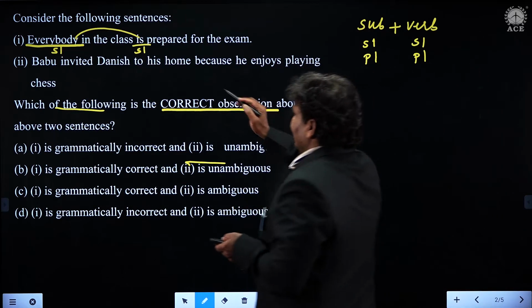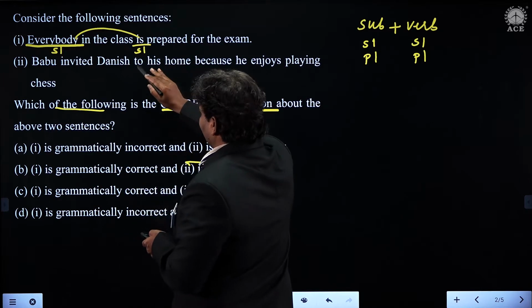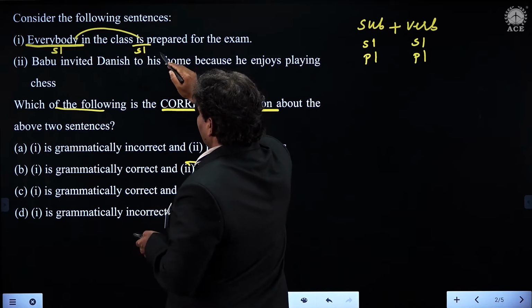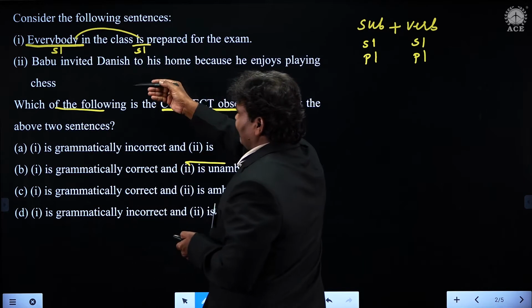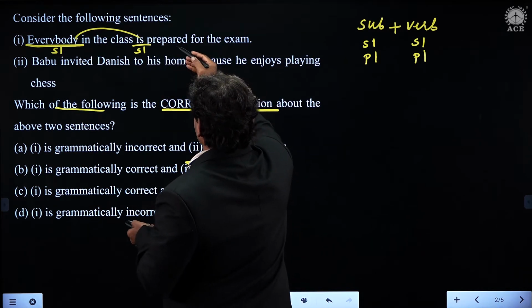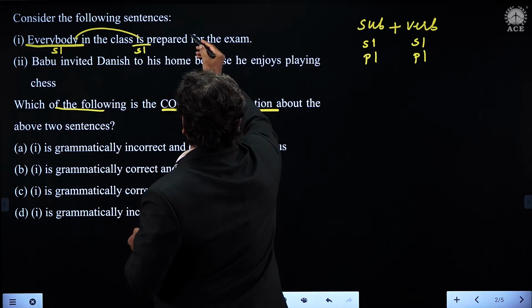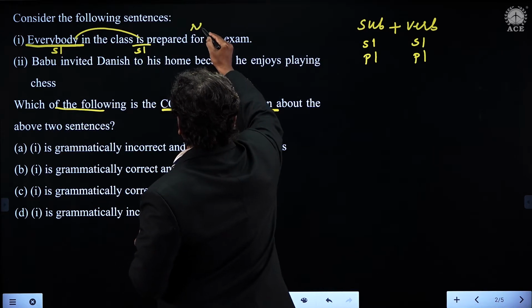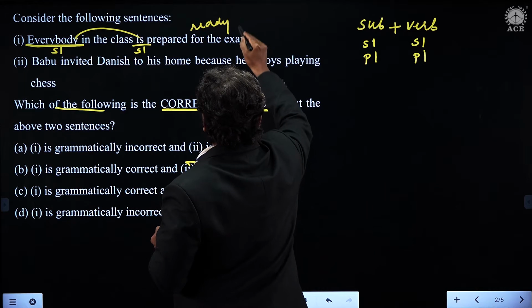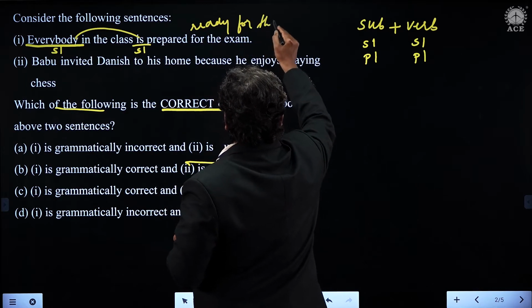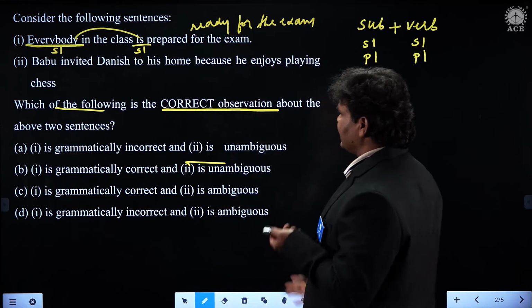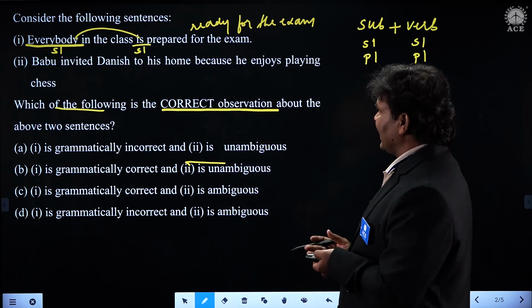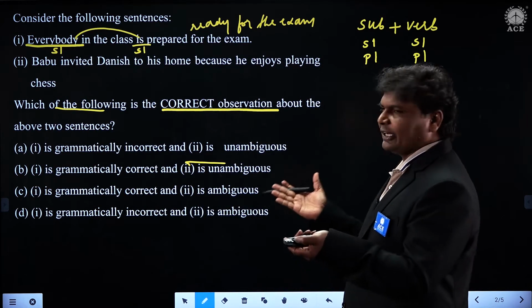Now here, prepared is actually not what we call V3, students. This has to be taken as an adjective actually. Everybody in the class is prepared, which means they are ready for the exam. That is the meaning of is prepared. So what is prepared now? Everybody in the class is prepared for the exam means they are ready for the exam.